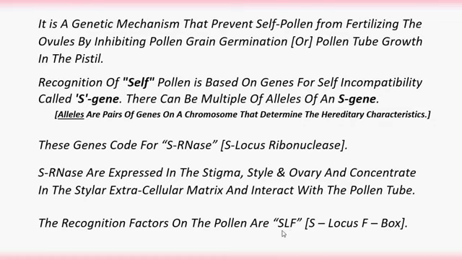So these SLF factors are present on the pollen. They are considered recognition factors. They can recognize these sRNases in the stylar extracellular matrix where the pollen tube interacts.